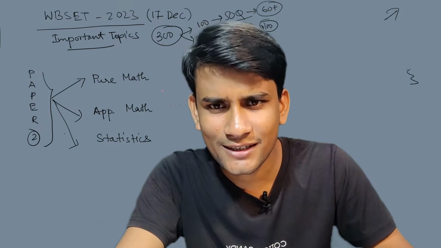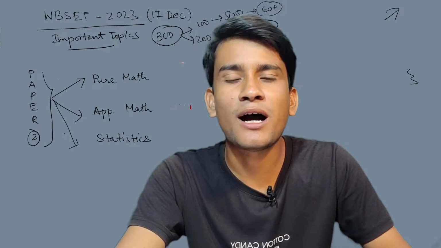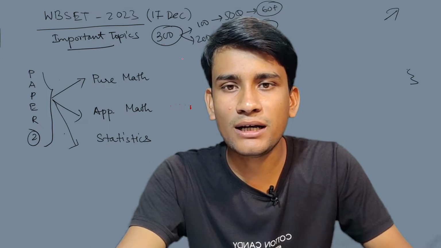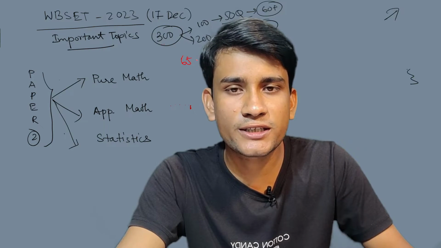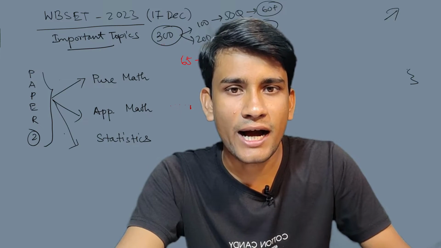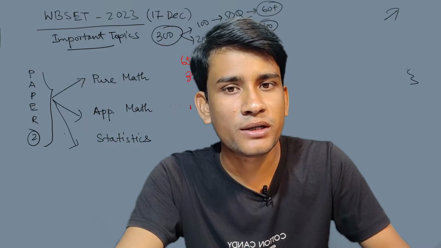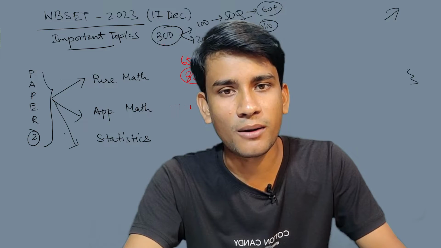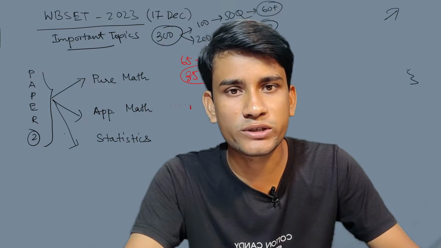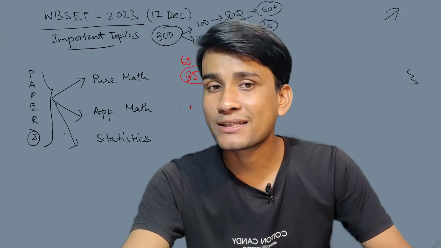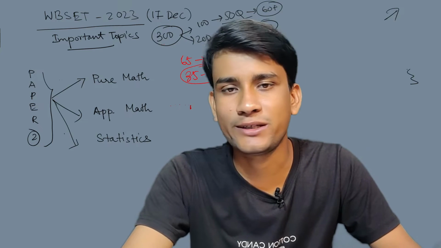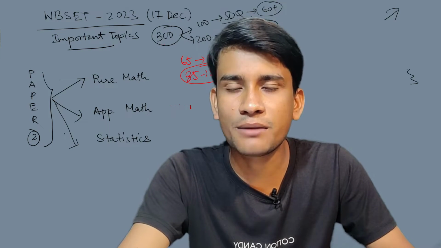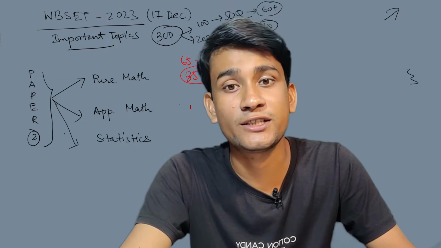So see, from the 100 questions, a total of 65 questions are from the math section and 35 questions from the stat section. And you all know that there are two parts in the stat section, and also two parts in the math section: pure mathematics and applied mathematics for mathematics, and mathematical statistics and applied statistics for the stats paper.